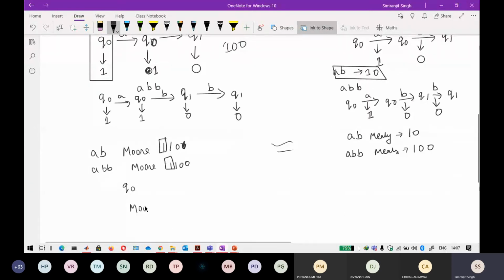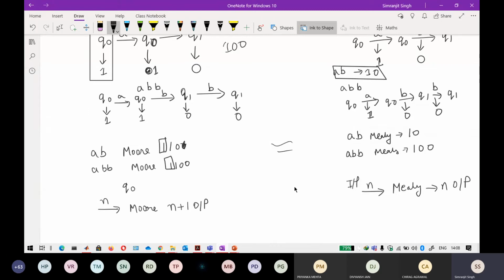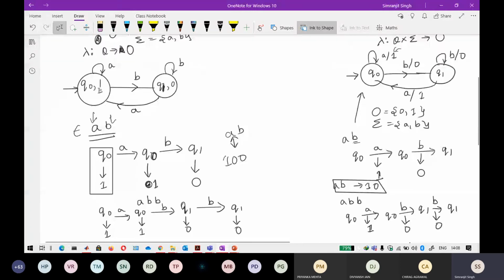In the case of a Moore machine, if I give it n input symbols, I will always get n plus 1 outputs out of it. But in the case of a Mealy machine, if I give n input symbols to the Mealy machine, I will always get n outputs. So keep that in mind. There is a little extra output for the starting state. At the starting state, there will always be an output. So without inputting anything, you are starting at the initial state and you can output any symbol.